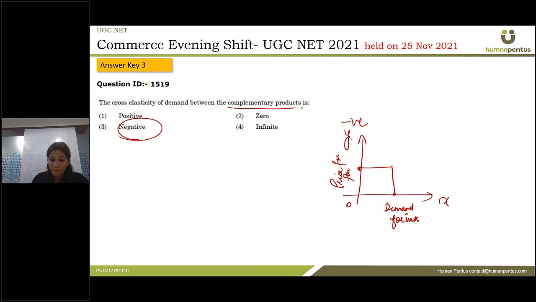And if the price for the pen is increased to this level, for example, from P to P1, then the quantity demanded of ink would reduce from Q to Q1. So it is always a negative demand curve for the complementary goods. All right. If the price increases, the quantity demanded decreases. So the correct answer would be the third one.